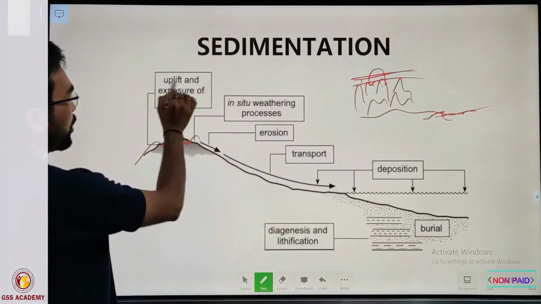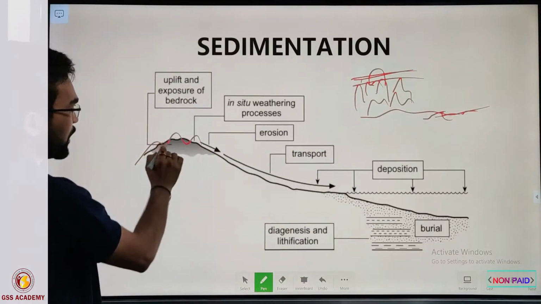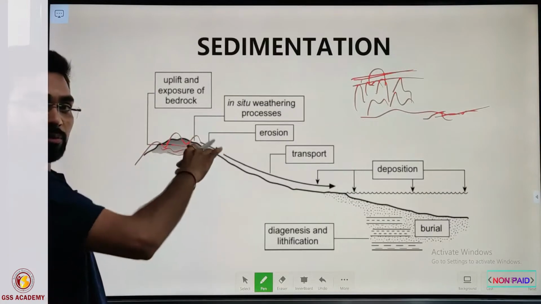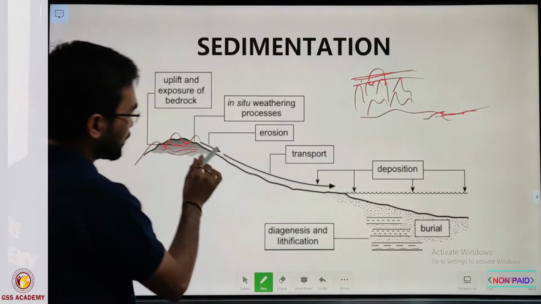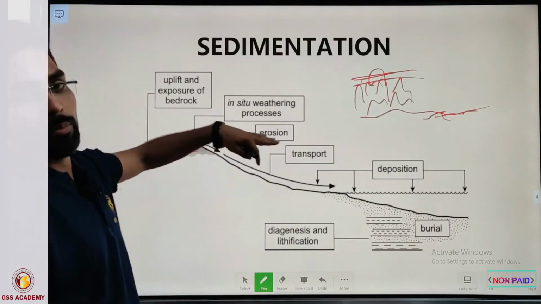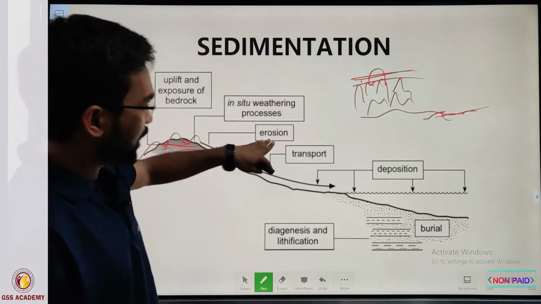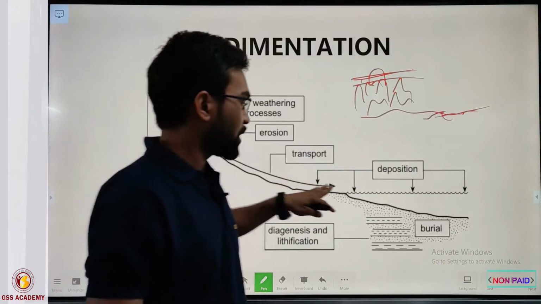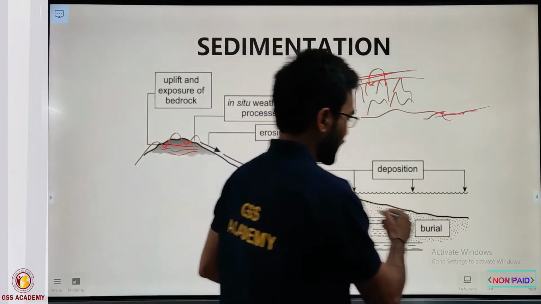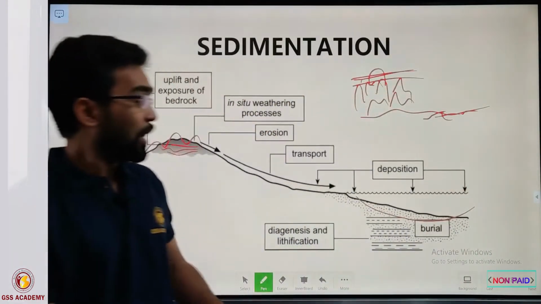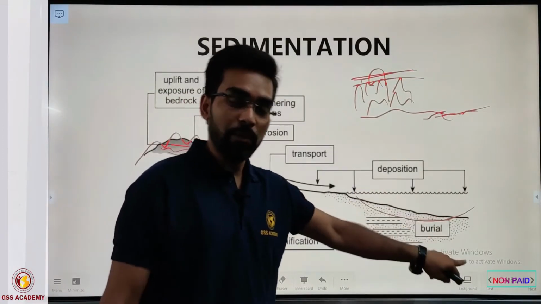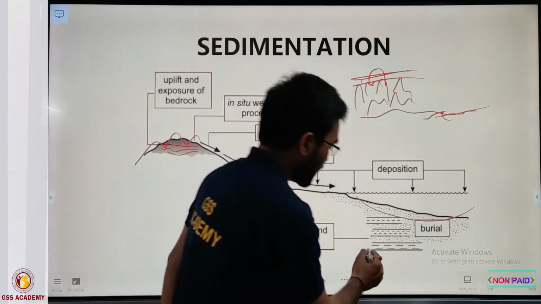So first of all, if the upliftment exposes bedrock here, then weathering happens here by some action we will see later in this video. After the weathering, the erosion will take place, and after the erosion, various transporting agents will transport the material somewhere into the basin. Once the material gets deposited somewhere in the basin, then we call it sediment.